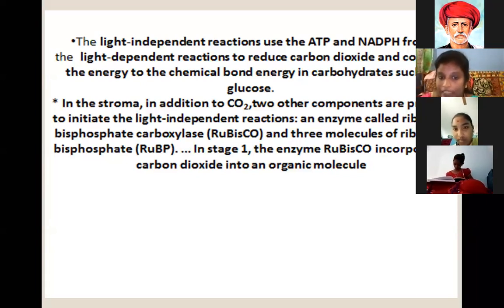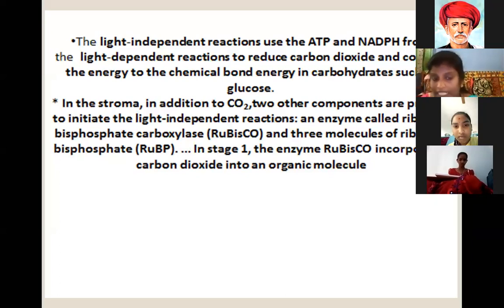In this reaction, the solar energy is converted to chemical energy. The chemical energy is produced as ATP and NADPH, adenosine triphosphate and nicotinamide adenine dinucleotide phosphate hydrogen. These are all chemical substances, and these chemical substances produce the carbohydrates, the preparation of food contents by plants themselves.